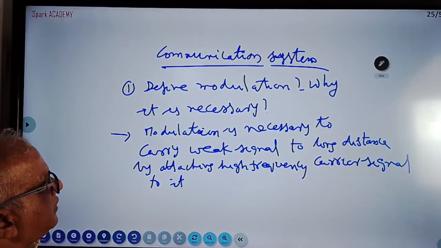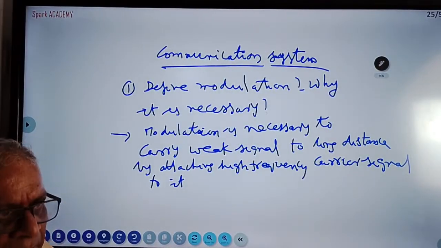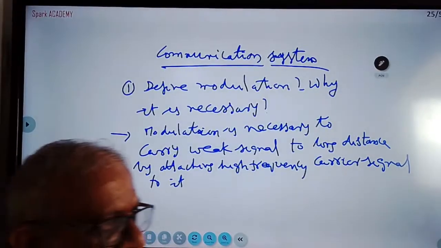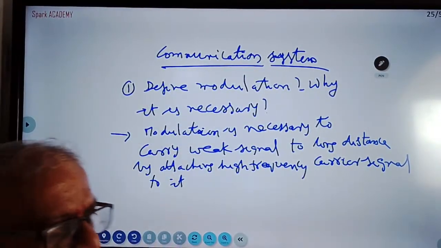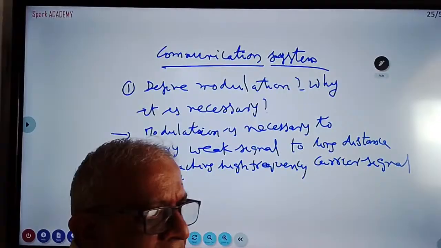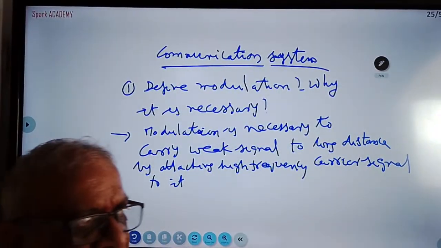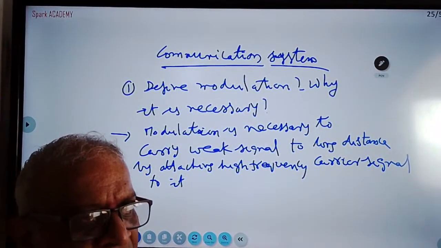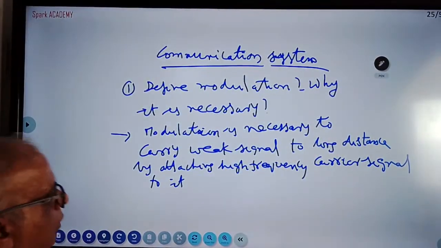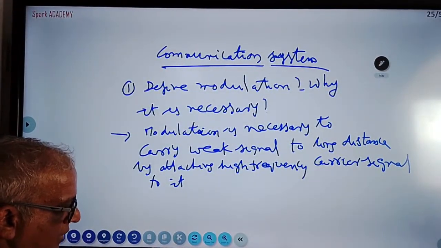So this is called modulation. Why is it necessary? Because if you attach a high frequency signal, you can travel to long distance. There you decode it and remove the high frequency carrier signal, and you will see the modulating frequency only. This is called modulation.